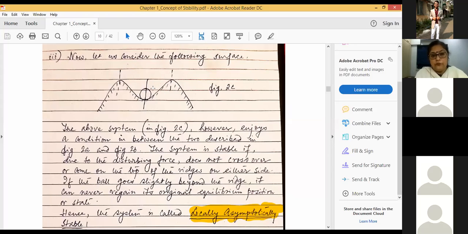তাই তো? Yes, ma'am. বোঝা যাচ্ছে কি বলছি? Ma'am. So locally asymptotically stable.